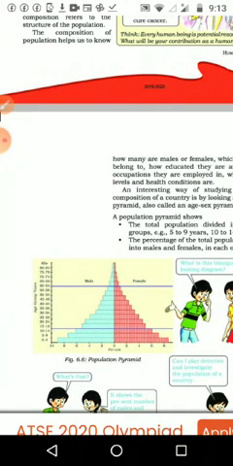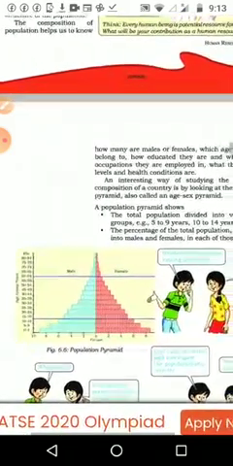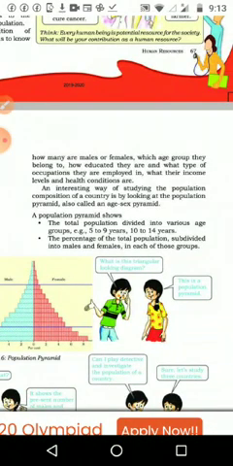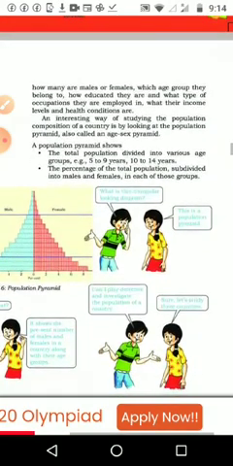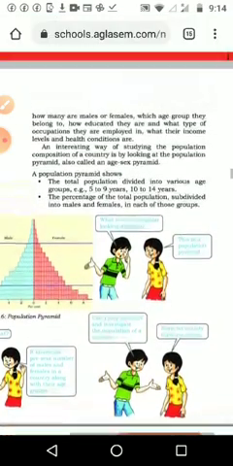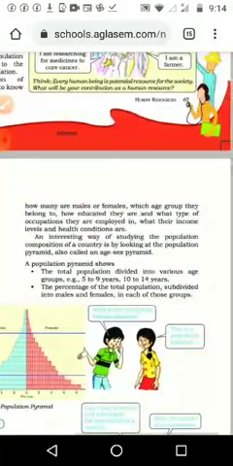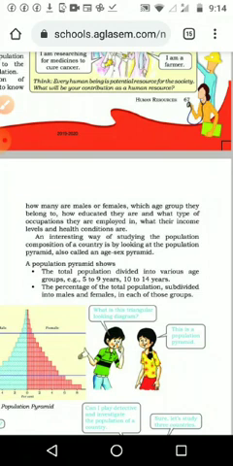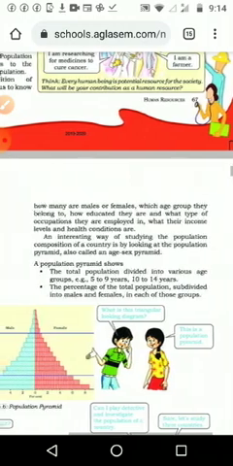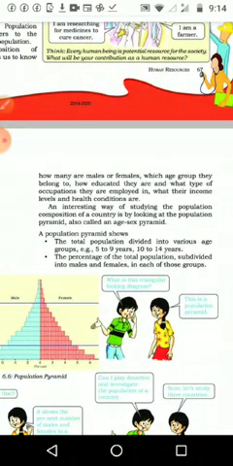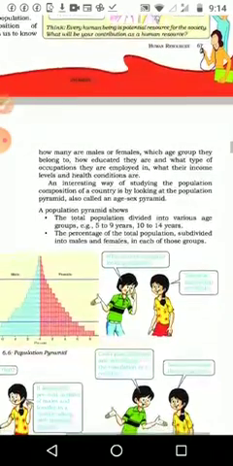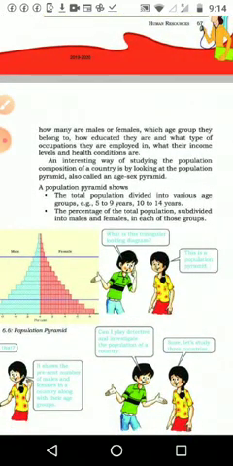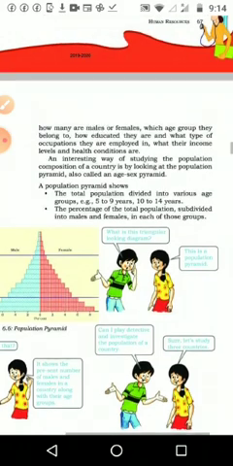Okay, structure of the population. The composition of the population helps us to know how many are male or female, which age group they belong to, how educated they are, what type of occupation they are employed in, their income level, health condition, etc. In population composition, we will come to know the percentage of male and female, and the age groups, that is, the percentage of youth, adults, senior citizens or children. We get details of their education level and types of occupation, whether they are self-employed or working under a firm, what their income from employment is, and what their health condition is, whether they have severe or mild sickness.